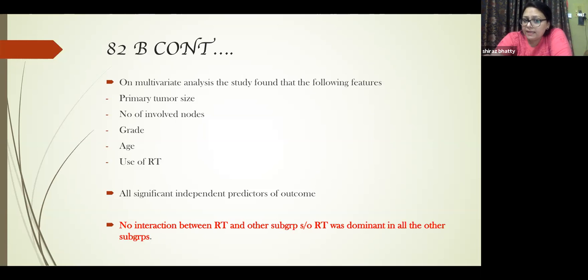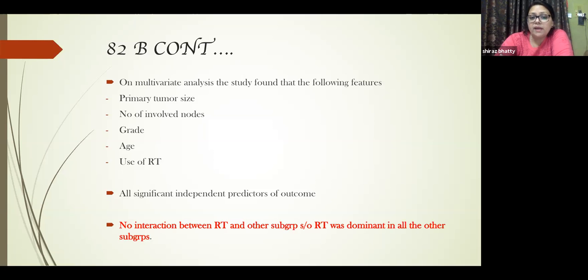So any effect on these would have an effect on the RT and the outcome. You have to be very clear about 82B, because you will see the contrast in 82C also. So 82B was this: primary tumor size, number of involved nodes, grade, age, and use of RT. Mainly the pathological factors came out. It was an early tumor in premenopausal ladies.